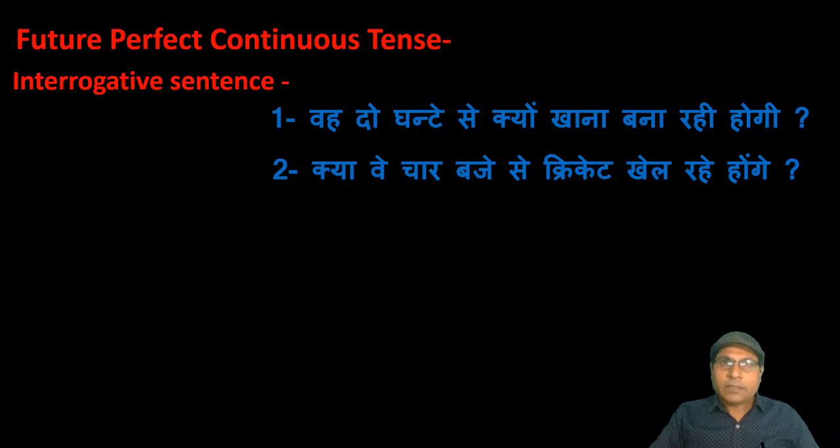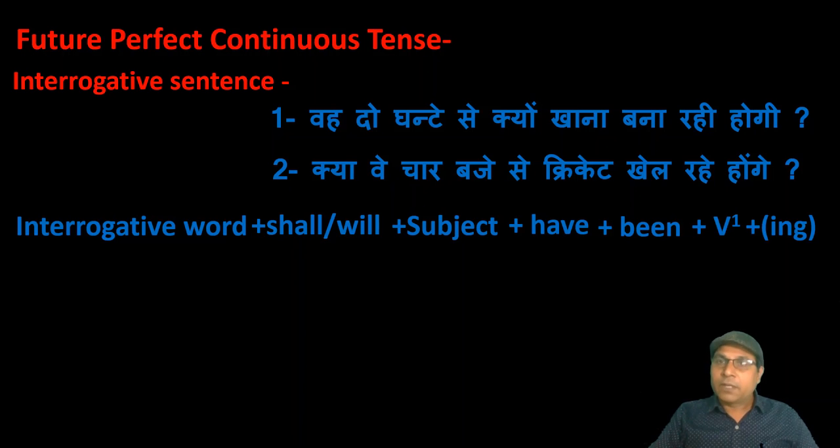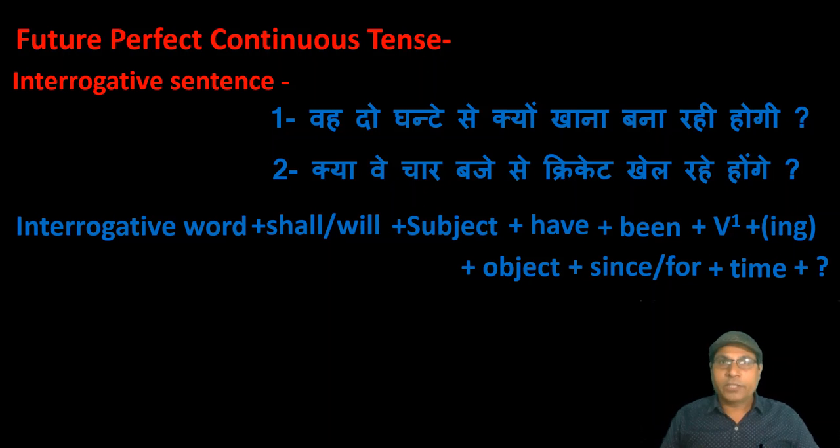To translate such types of sentences, we start with interrogative word, then helping verb, and as a helping verb we use shall or will, then subject, then have plus been plus first form plus ing, plus object plus since or for to show time plus time, and at last mark of interrogation.